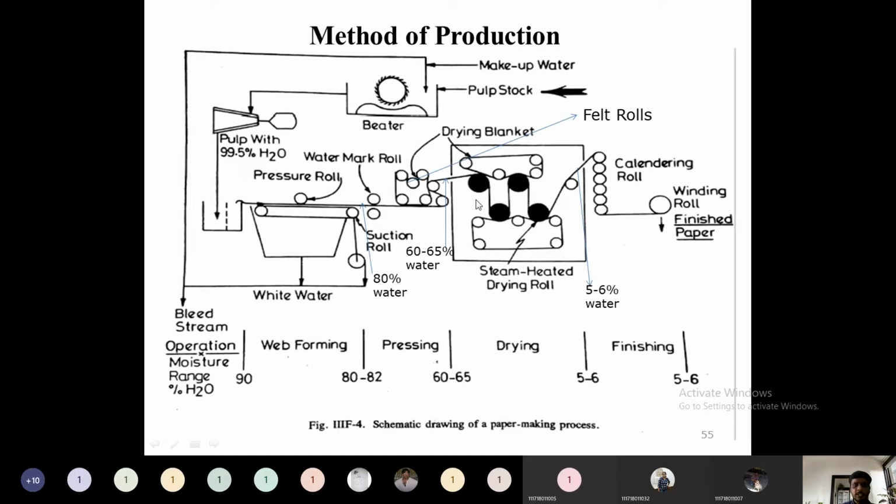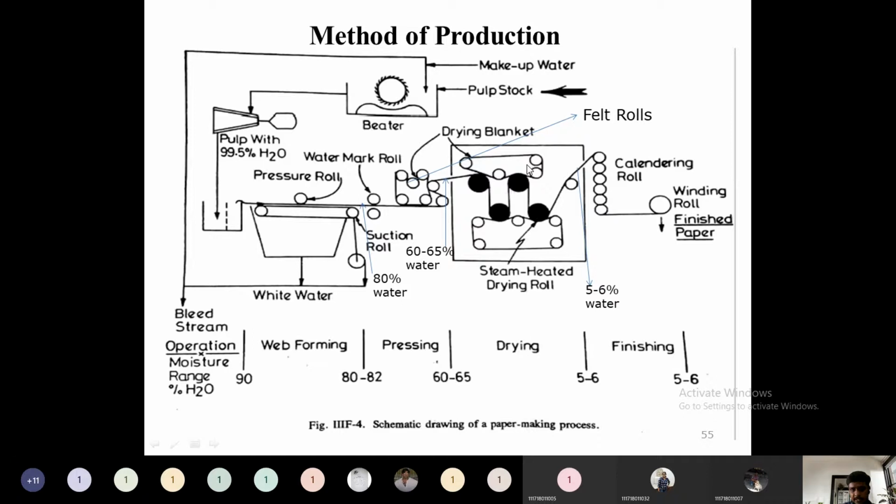So this sheet will be passed through the smoothing rolls. These are called smoothing rolls, or heated rolls, we will call them steam heated rolls. Steam will supply heat to them, and the sheet will pass through these rolls. Due to the heating and simultaneous humidification, the water will be removed from the sheets.